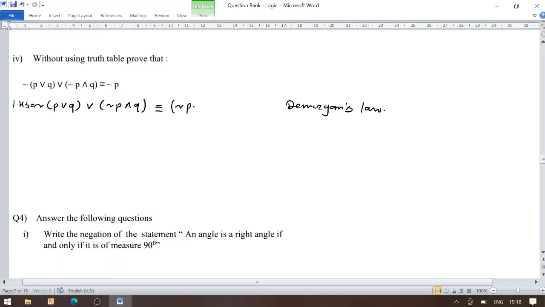We get negation P conjunction negation Q disjunction negation P conjunction Q as per De Morgan's law. Now by using the converse of the distributive law, we can write it as negation of P conjunction negation of Q disjunction Q, by using the converse of distributive law.